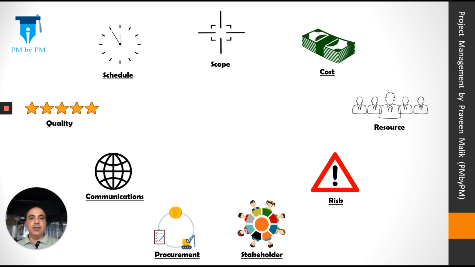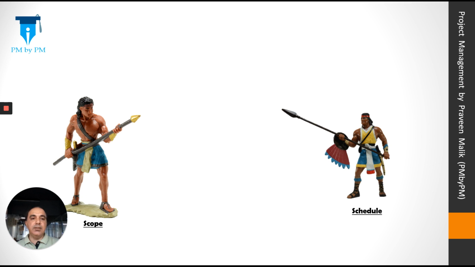And a few minutes later, they came back. First came the scope and the schedule manager. And they were at loggerheads. They were fighting with each other. Scope manager said, I need to do 100 tasks for this project.